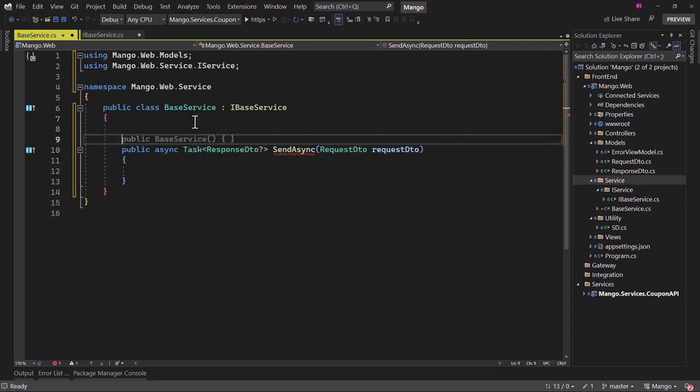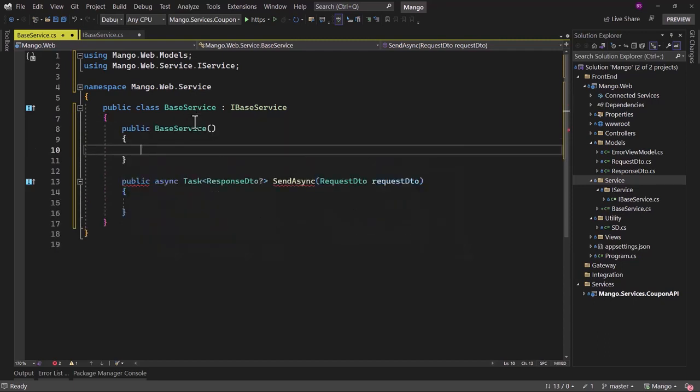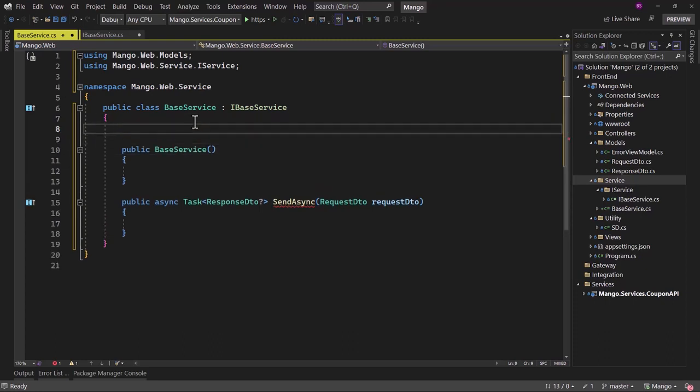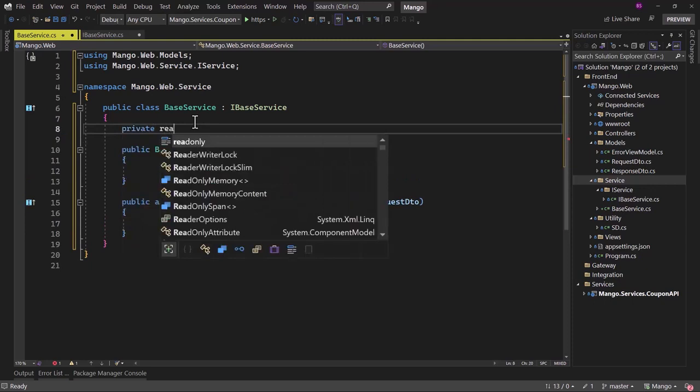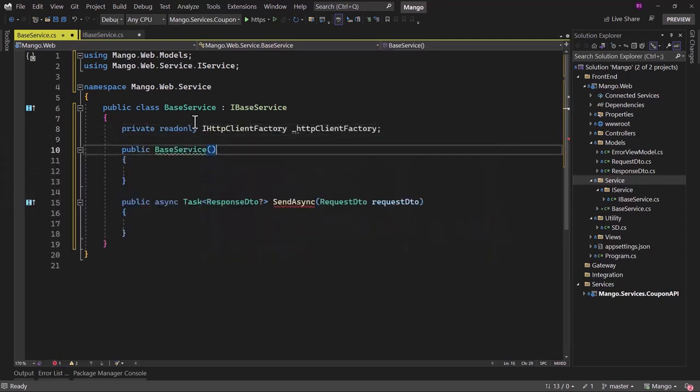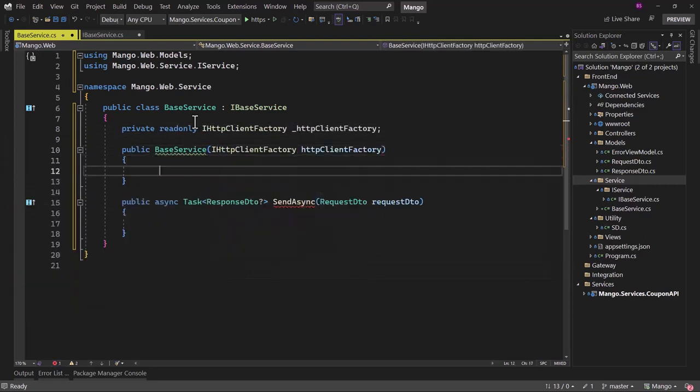Previously, what we used to do is in the constructor here, we used to inject the HTTP client, but with the newer versions of .NET Core, they have moved away from HTTP client, and now the preferred route is using IHttpClientFactory. So let me inject that. It will be a private readonly field, IHttpClientFactory. We will get that with dependency injection.